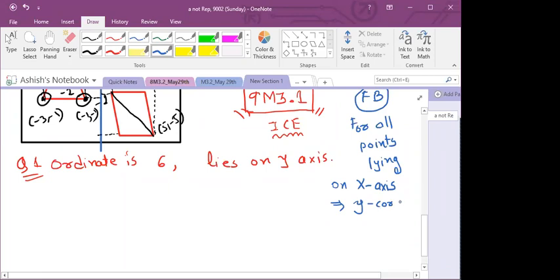Okay, so the y coordinate is 0. Y coordinate is nothing but your ordinate, sorry.